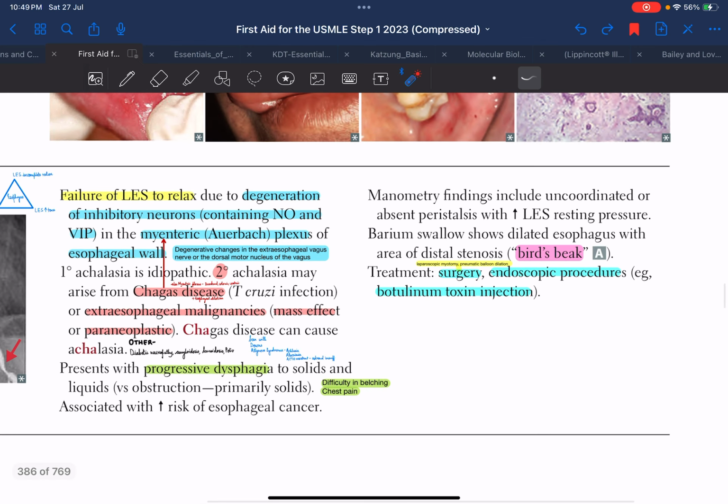Now, how do we diagnose this? We learned number one is barium swallow. We can also do manometry. Manometry basically detects pressure within the esophagus. So we'll see increased LES resting pressure, and we'll also see uncoordinated or absent peristalsis, as we talked about in the triad. This is all about achalasia.